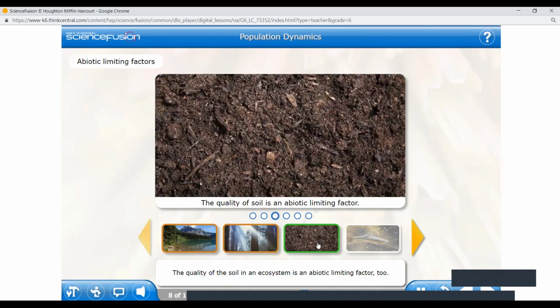The quality of the soil in an ecosystem is an abiotic limiting factor too. If the soil has plenty of nutrients and holds water well, plants will grow well. If the soil has too much clay, too much sand, or not enough nutrients, plants will struggle to grow. This may lead to a decrease in the number of plant-eating animals.